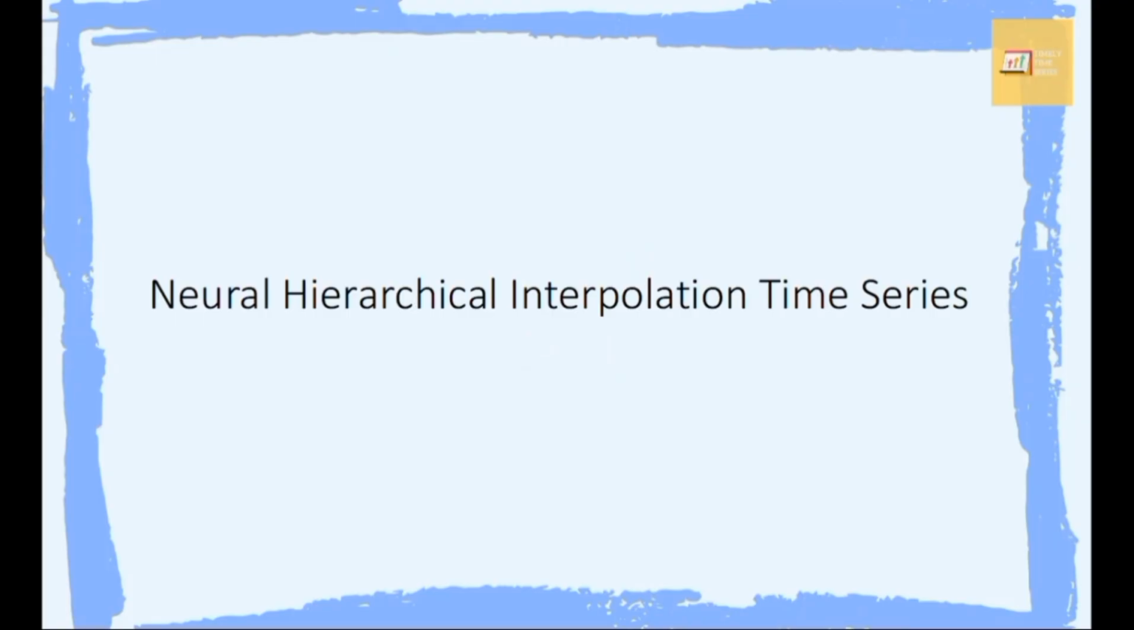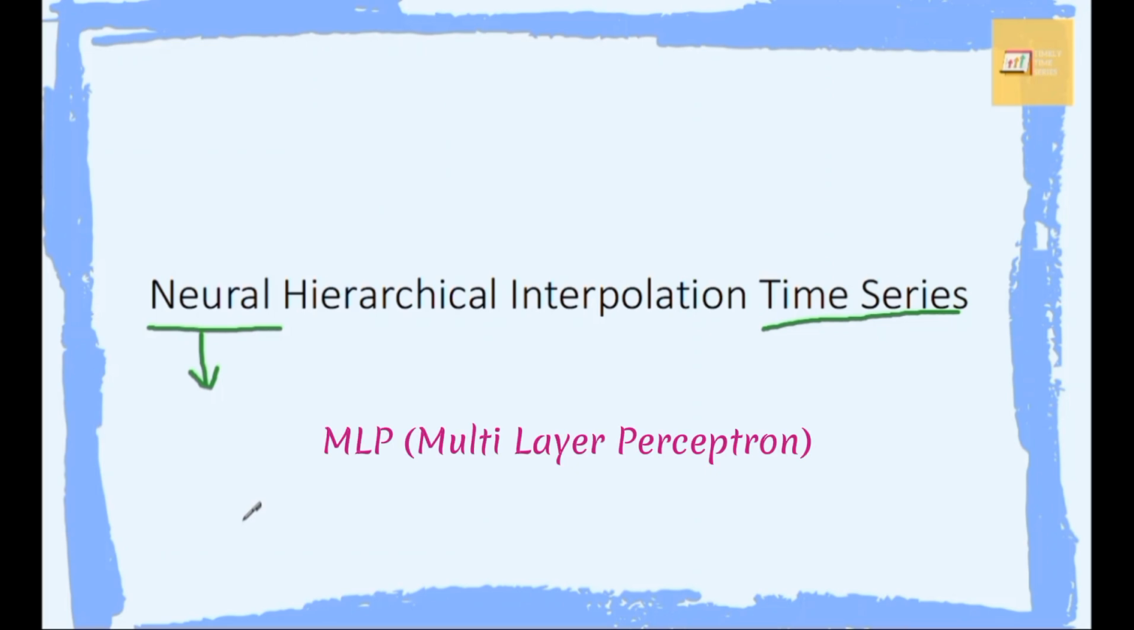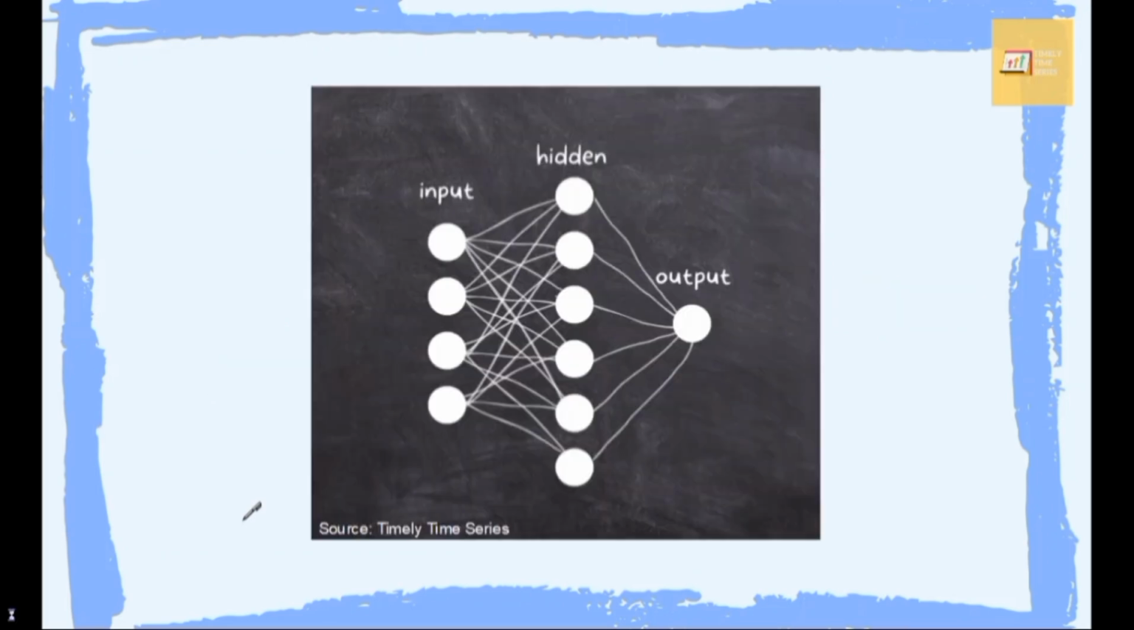So NHITS stands for Neural Hierarchical Interpolation for time series forecasting. I guess the time series word here is obvious because it's for time series forecasting. And then the neural is also obvious because it's a neural network. But to elaborate on this one, it's an MLP based network. MLP is multi-layer perceptron, aka fully connected network.